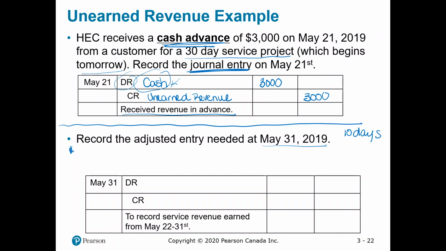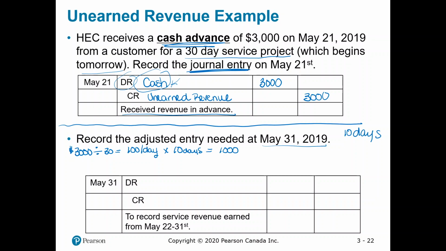So to figure out the amount, we know it was $3,000 for a 30-day period. So we can divide by 30 days, which gets us to $100 per day. And we just said we have 10 days in May that we've done the work, so we can multiply by 10 days, which gets us $1,000.